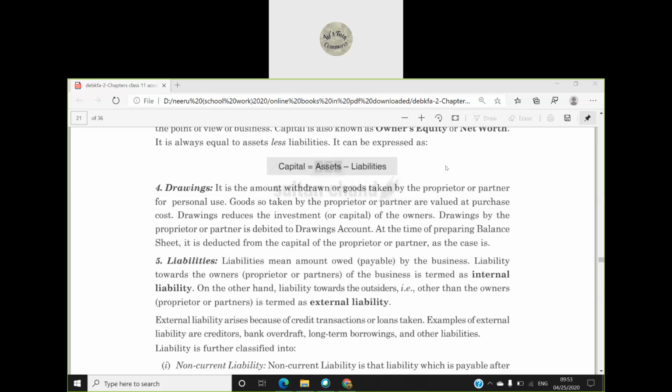Like I am a sole proprietor, I'm running a shop and I need to go on holiday, and for that I need 50,000 rupees. So I have taken 50,000 rupees for my personal use for going on holiday. So that will be considered as my drawings. And there are partners in a business partnership firm, and one of the partners is using the car of the business for personal use. He has taken the car for the personal use. So it will be considered as drawings.